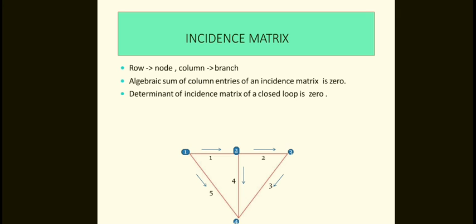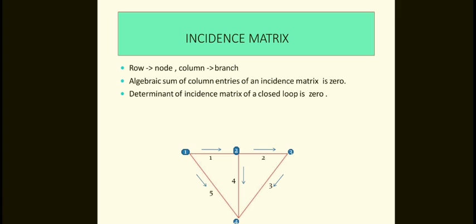If it is entering towards a selected node, the element is minus 1. If it neither enters nor leaves, the element is 0. So here, how to make the incident matrix?